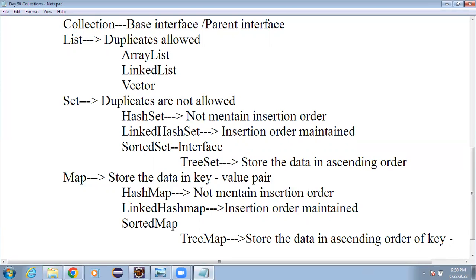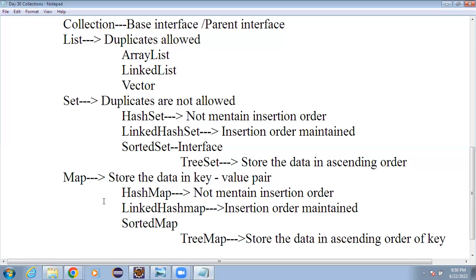If you understand this, then definitely nothing in the collection is difficult. So these are the interfaces and these are the classes which implement those interfaces. No doubt we have many other classes and interfaces, but the usability will be exactly the same. We just need to understand the concept, why we have to use a particular interface and class. Hope it is clear.